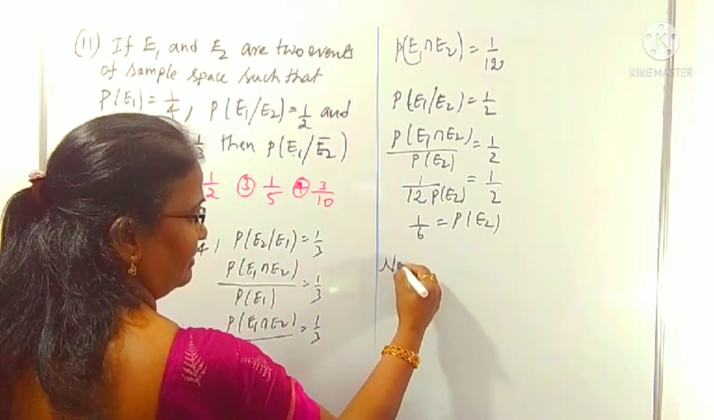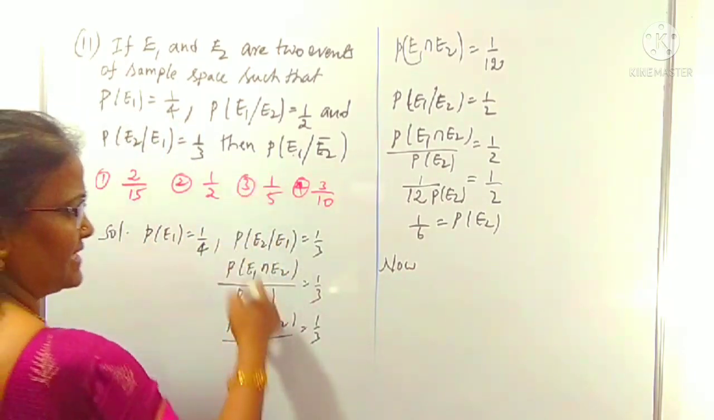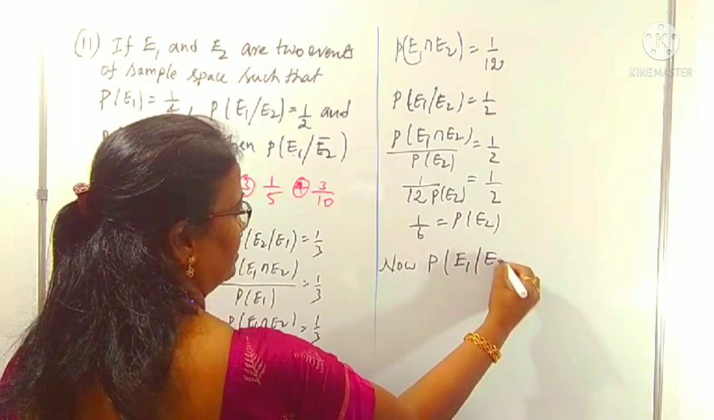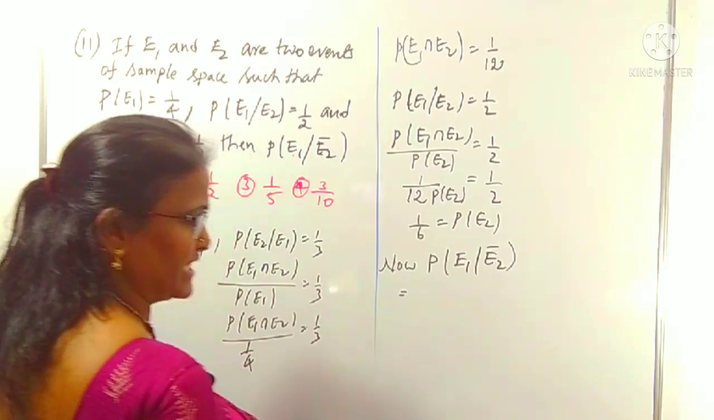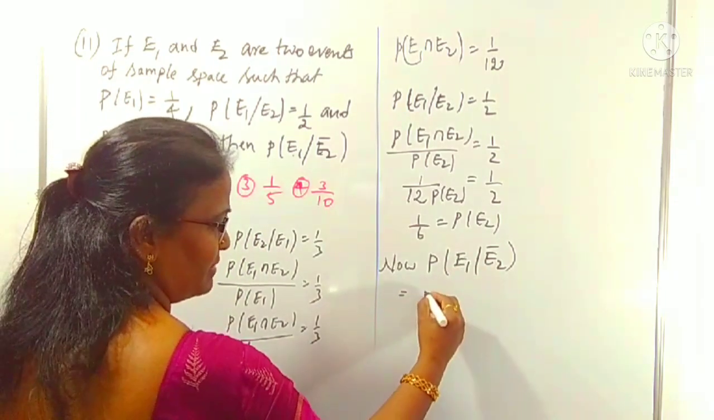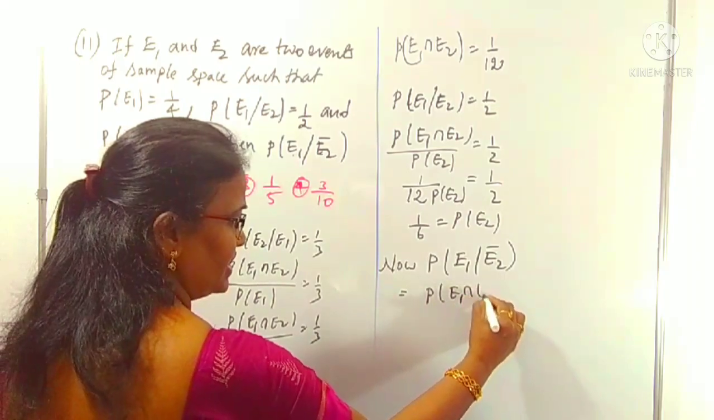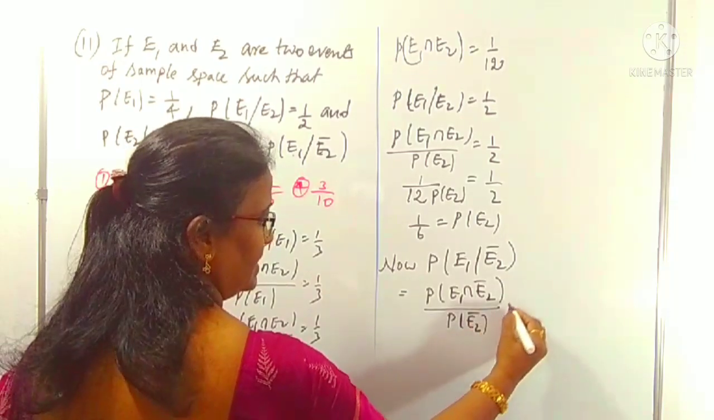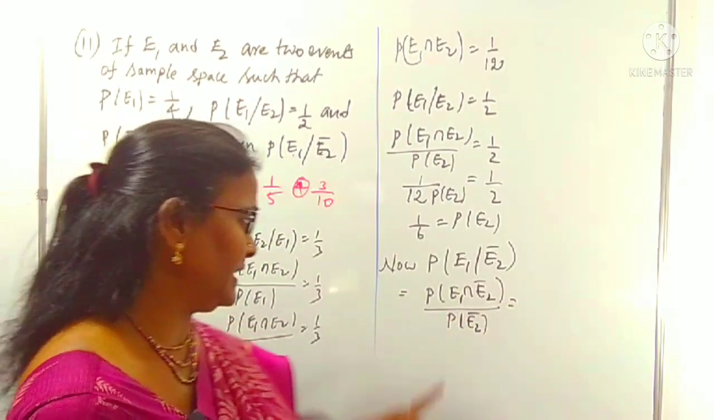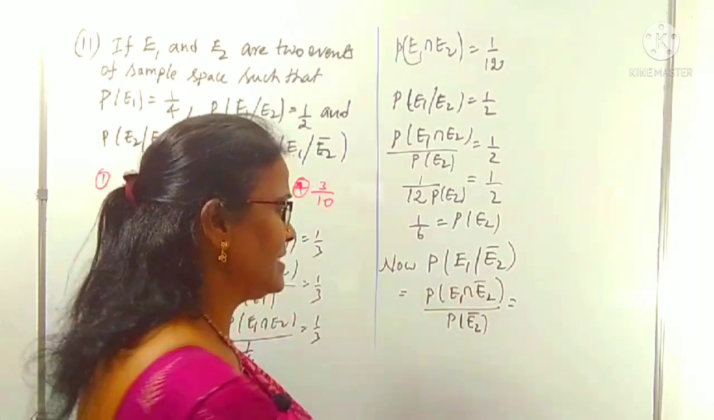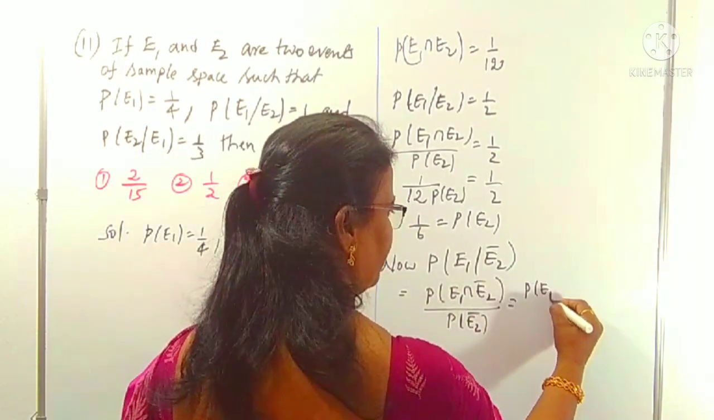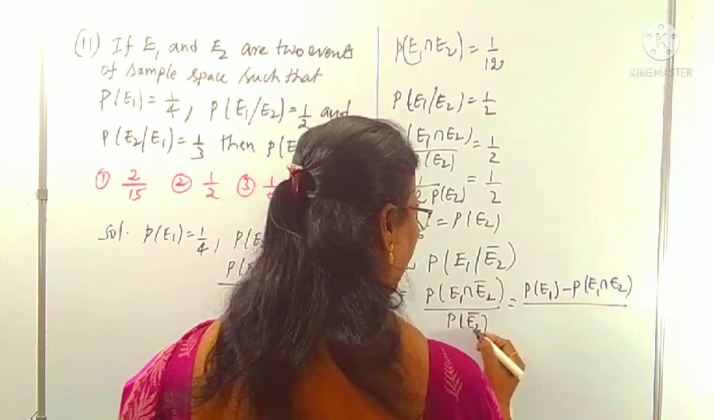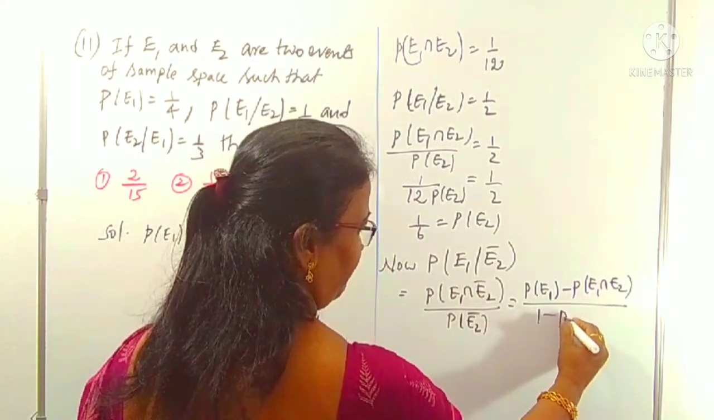Now we have to concentrate on the required result. What do we want? We want P of E1 by E2 bar. Again same concept. P of E1 by E2 bar means what? P of E1 intersection E2 bar by P of E2 bar. So P of E1 intersection E2 bar means what? E1 has happened but not E2, means from E1 we have to remove its intersection part. That is P of E1 minus P of E1 intersection E2, by P of E2 bar means 1 minus P of E2.